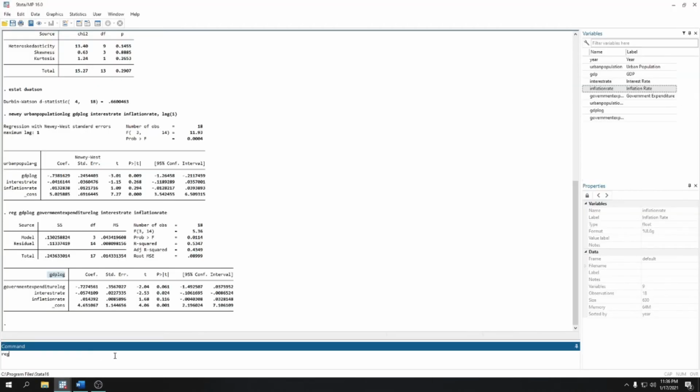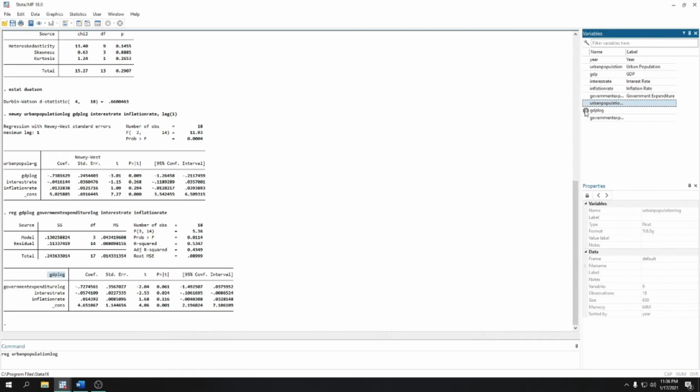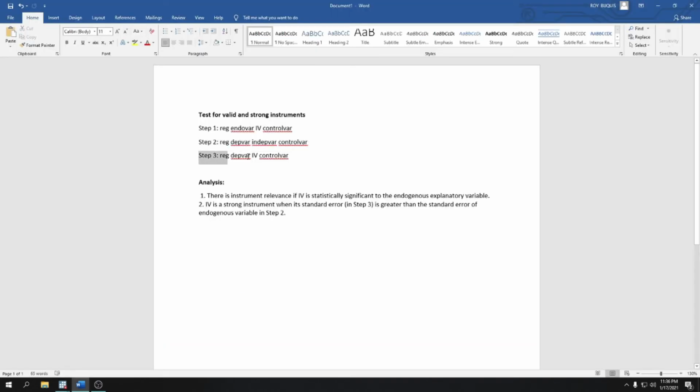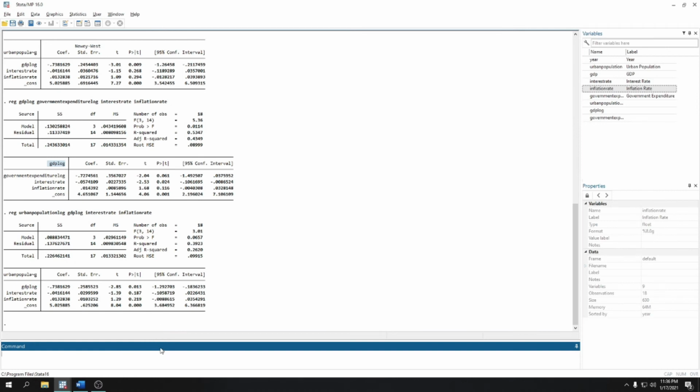So regress dependent variable with GDP log, together with control variable. Then step 3, regress dependent variable with IV together with control variable.